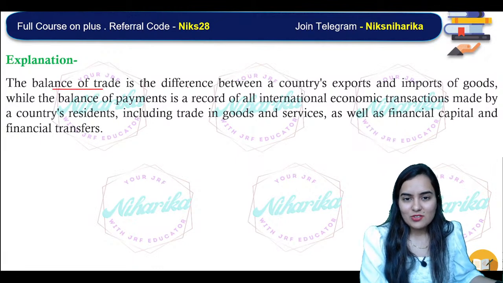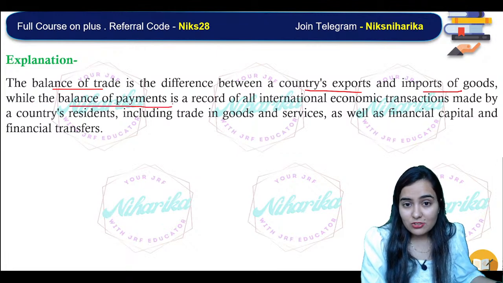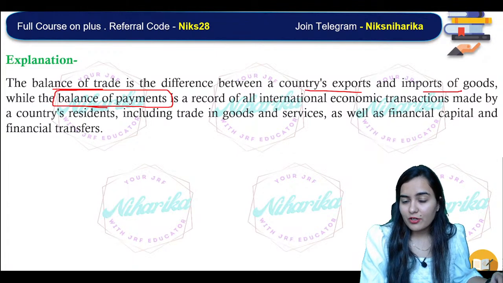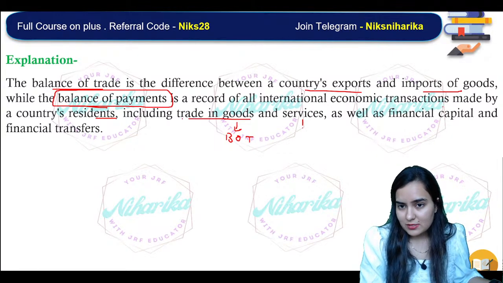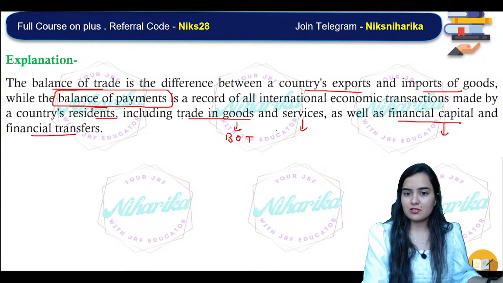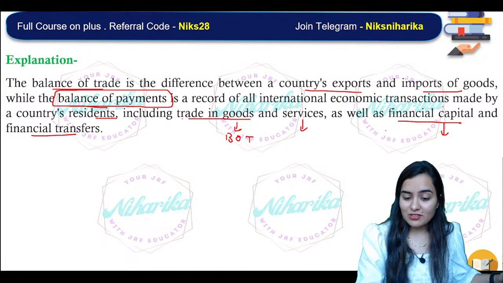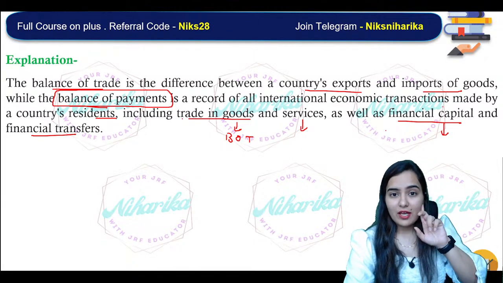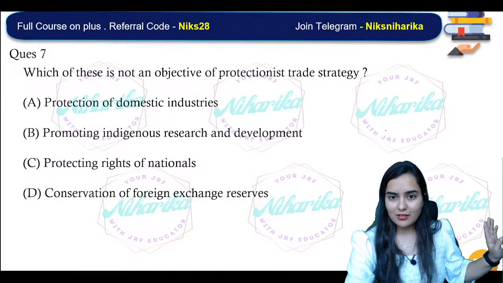See, the balance of trade is the difference between the country's exports and imports, while the balance of payment records all the international economic transactions made by the country's residents, including the trade in goods, that is BOT, plus the services and the financial capital and the financial transfers. Three parts: goods, services, and financial and unilateral transfers. If you cannot prove it wrong, that means that statement is correct.